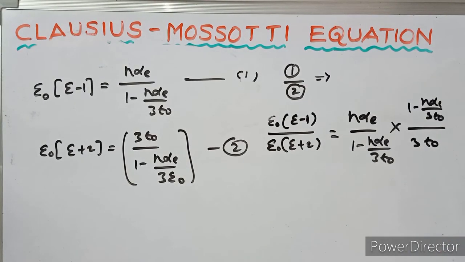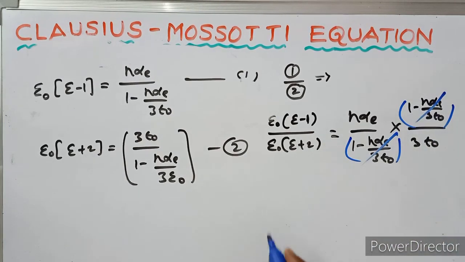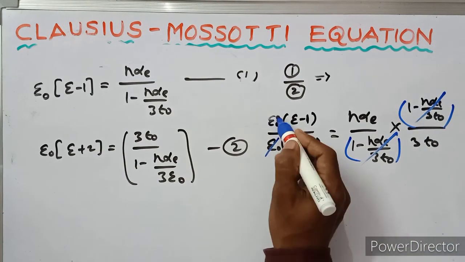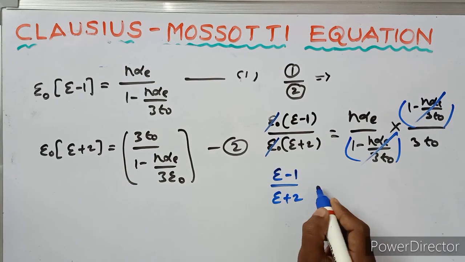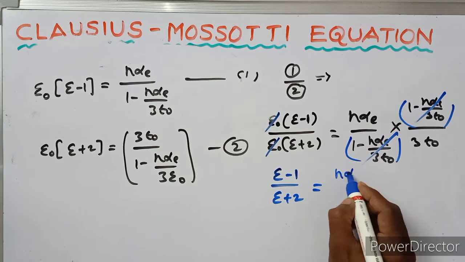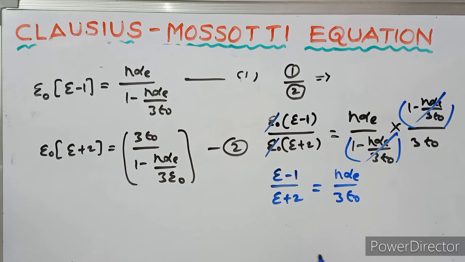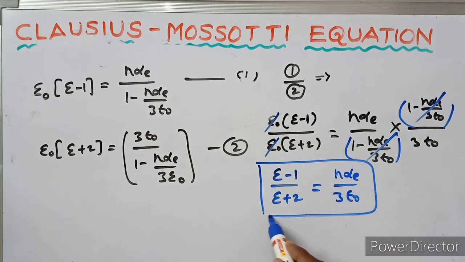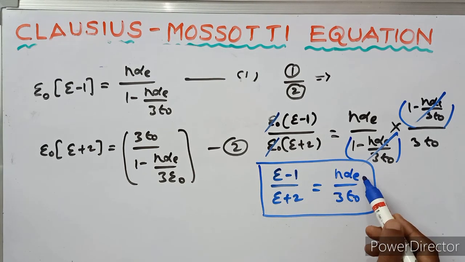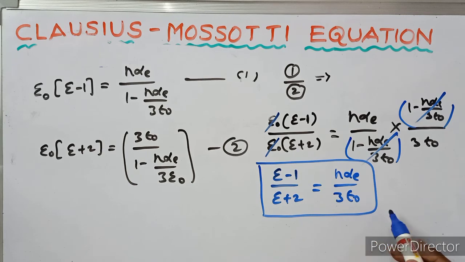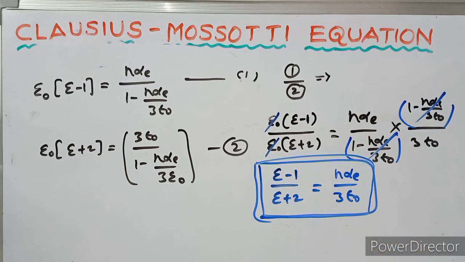Further, these two values cancel, and epsilon naught cancels. Remaining is (epsilon_r minus 1) upon (epsilon_r plus 2) equals n alpha_e upon 3 epsilon naught. So (epsilon_r minus 1) upon (epsilon_r plus 2) equals n alpha_e upon 3 epsilon naught. This is the Clausius-Mossotti equation. It's a very important topic.